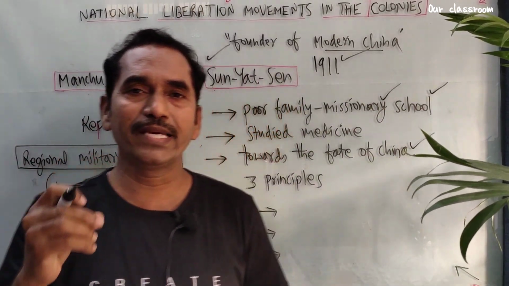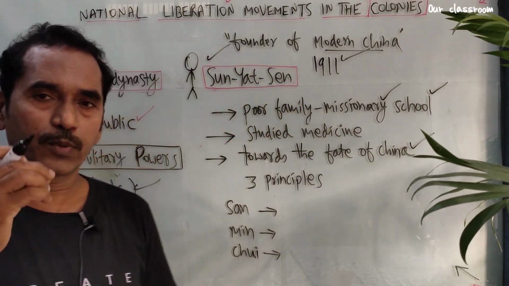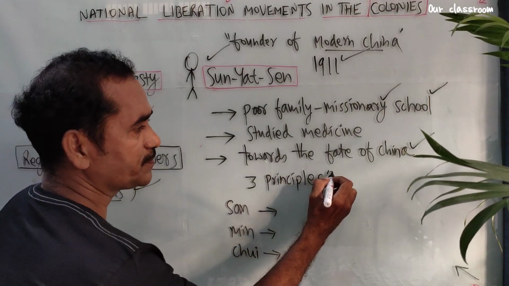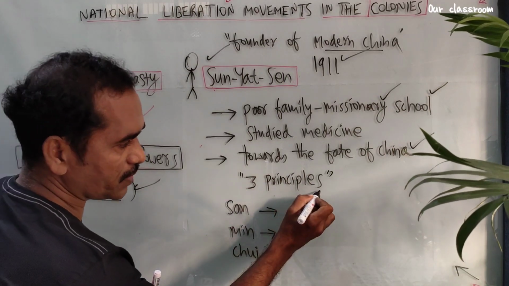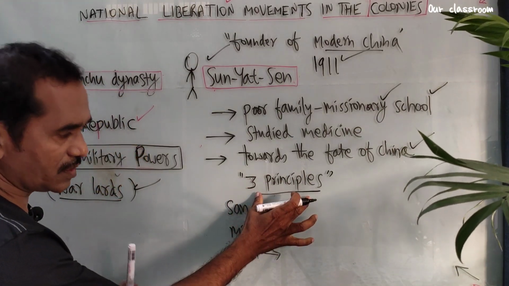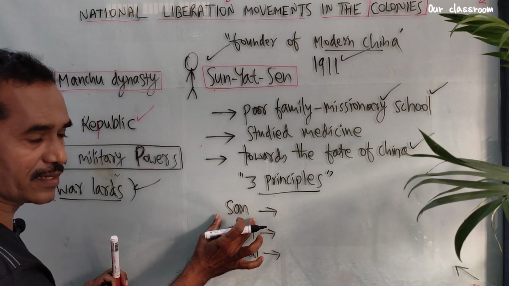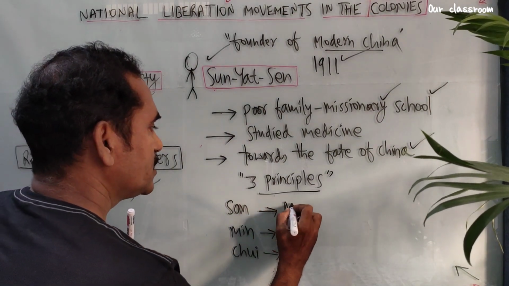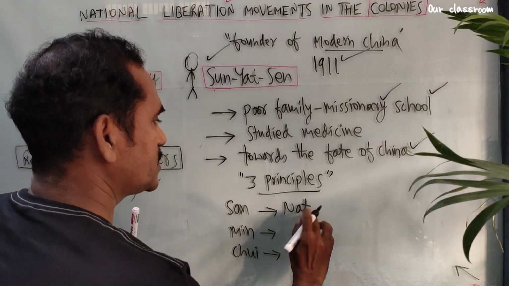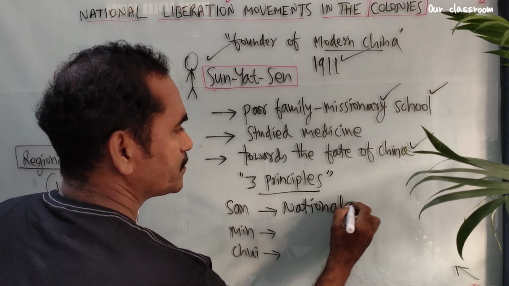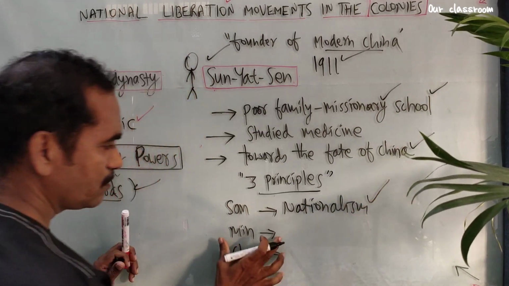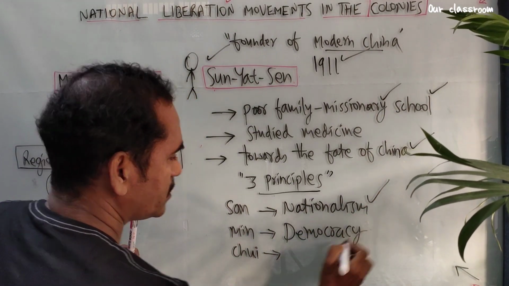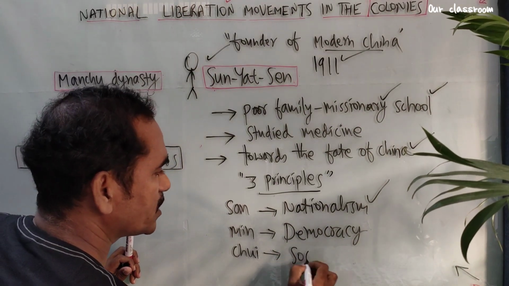Finally, he designed a program known as the Three Principles. What are those three principles? San means nationality, nationalism. Min means democracy, and Sheng means socialism.